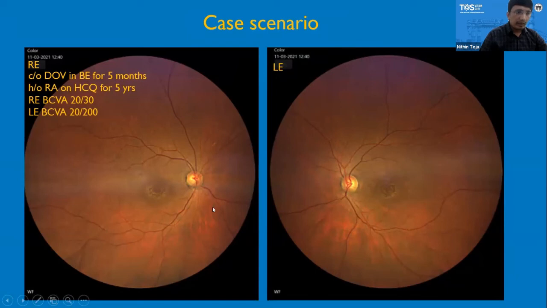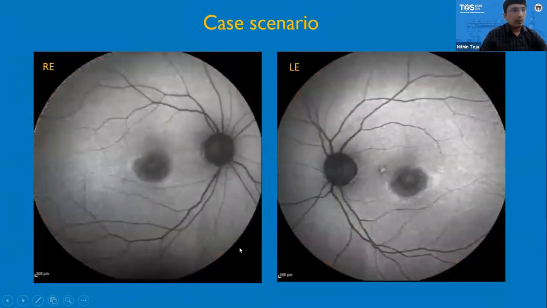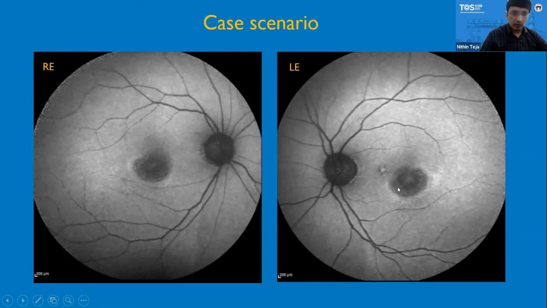But here in this fundus photograph, you can see involvement of retinal atrophy, which is seen as a bullseye maculopathy in both the eyes, more so in the left eye when compared to the right eye. This is autofluorescence of the same patient, where you can see presence of hypoautofluorescence, which is surrounded by hyperautofluorescence. Same in the left eye, where you can see hypoautofluorescence surrounded by hyperautofluorescence. It is more involved in the left eye when compared to the right eye.